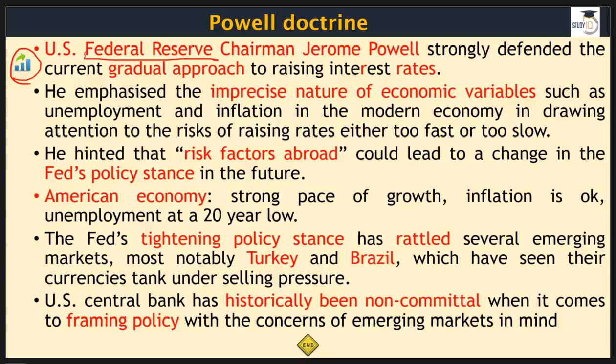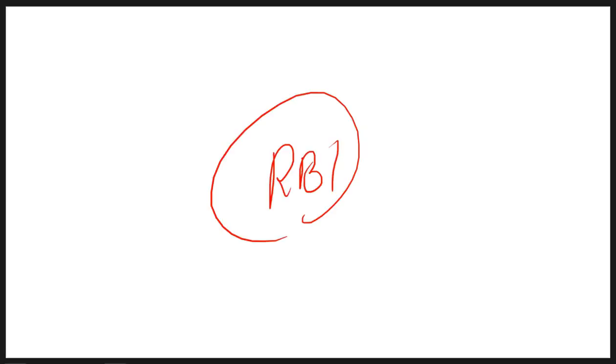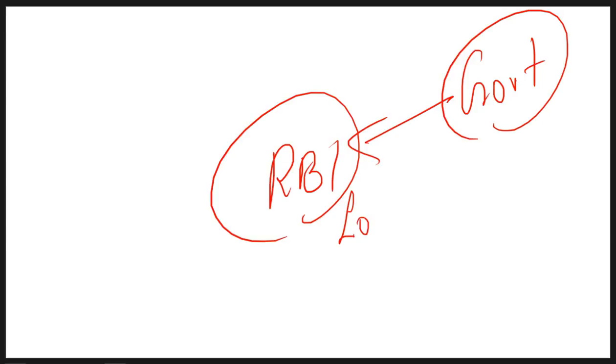Now the thing is, Mr. Trump is not happy with this. He's a bit upset with this rise in interest rates, and this will happen with any government. No government would like to see interest rates going up, because there are a few reasons behind it. Let me give you a small example. Just imagine that here you have RBI right in the center. The government will expect lower interest rates. When I say interest rate, take it as I'm talking about loans here.